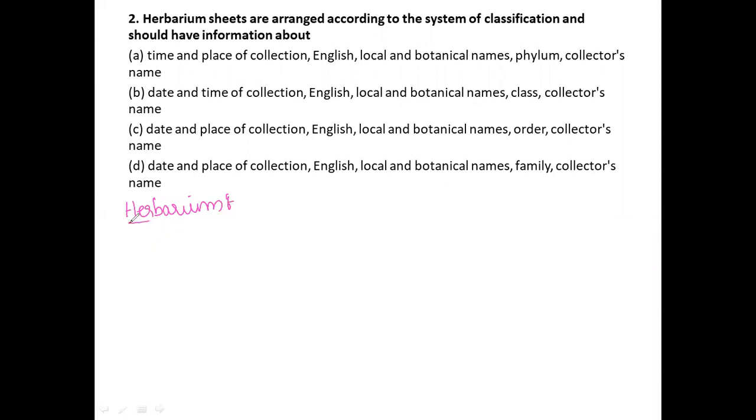It is related to plants. Herbarium, we especially use for plants, not in the case of animals. It is used for quick referral purposes. Here, the plant's dried specimen is kept on the surface of a sheet. So a herbarium is a collection of